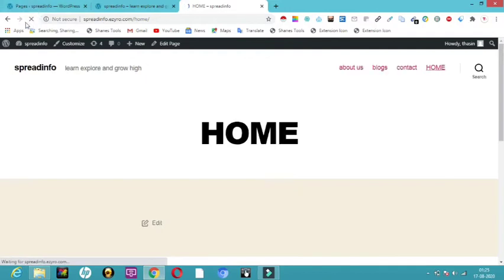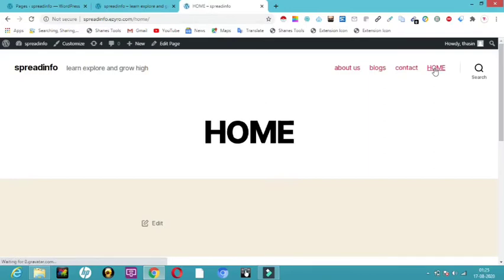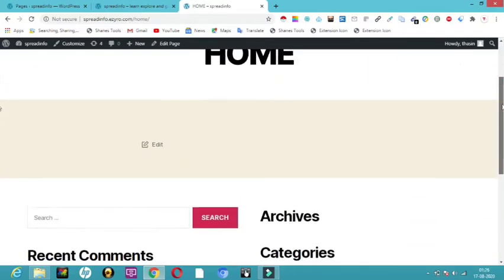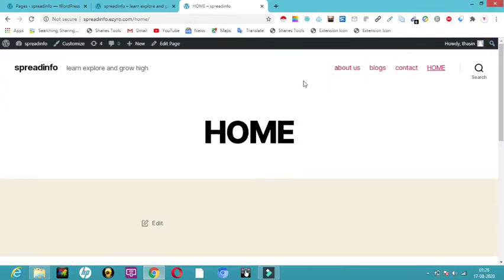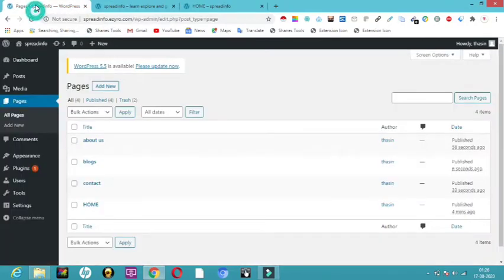all you have to do is, here you can see a reload button. So here you can see there is an about us section, there is a blog section, there is a contact section, and there is a home section. Am I right? So now we have got all this over here: home, contact, blogs, and about us. Now we haven't added any content to this actually. How are we going to add content in this session? So let me show you how to add content and all that.